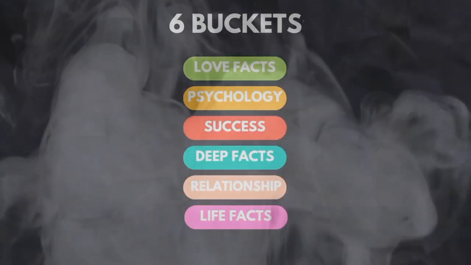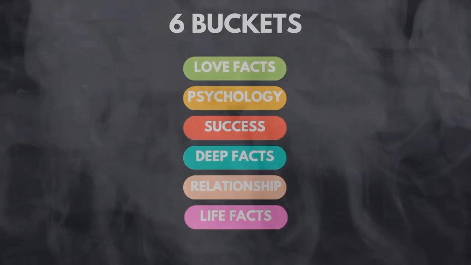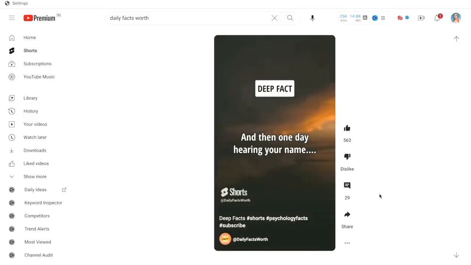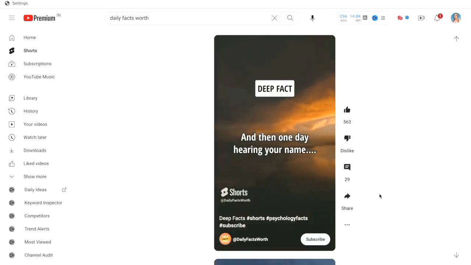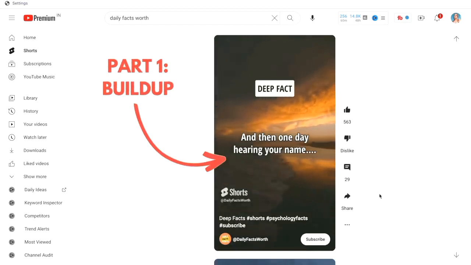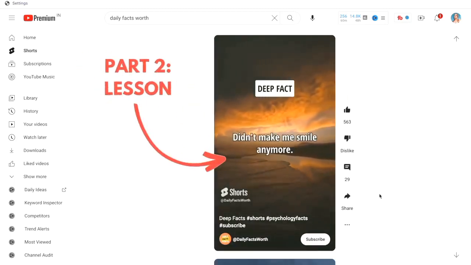Now once we have our buckets or categories, let's look at the shorts themselves. You can see that every quote they have is divided into 2 parts. The first part is like a build-up. It stays on for about 5 to 6 seconds, and then we get to the second part of the quote that has the lesson, which lasts for about 2 seconds.